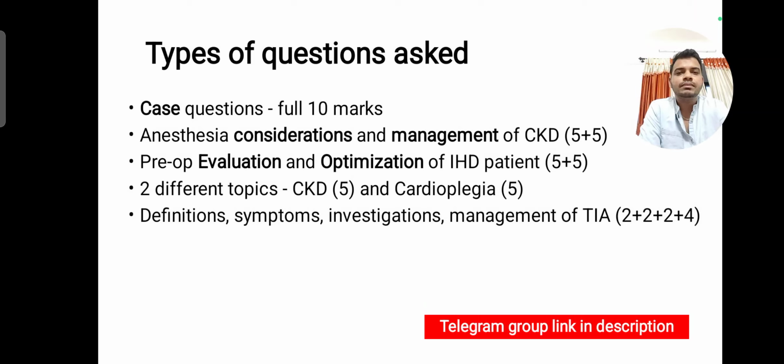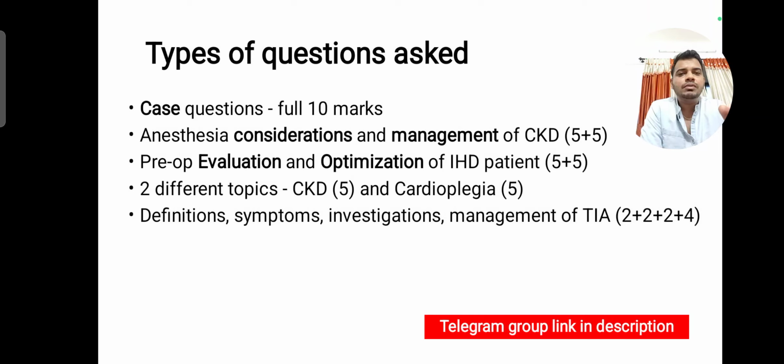How will you write? And then there are also questions asked such as pre-op evaluation and optimization. This is just the pre-operative part which they've asked for 10 marks. For evaluation, you will need to write separately on what you will ask for in history, physical exam, and investigations. And in optimization, what will be your pre-op orders? How will you manage the systemic diseases? What kind of protocols will you use? Those things you will have to write for 10 marks. In this you are not asked to write about intra-op and post-op, so it is not required to write.